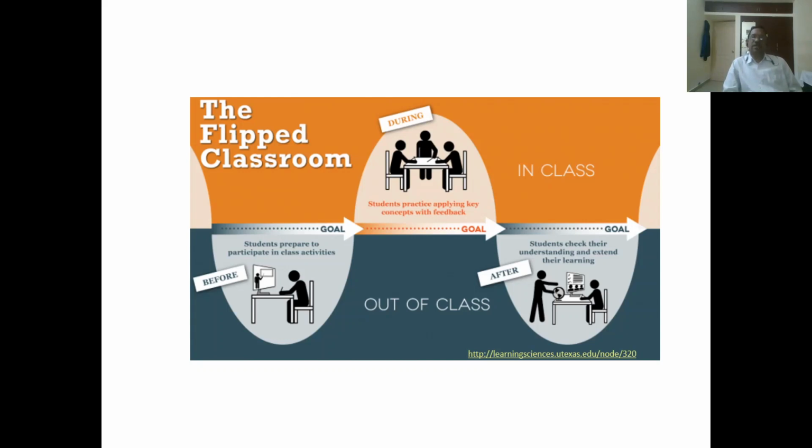That is the major activity done in the classroom. After the discussion is over in the classroom, they are going to apply. They check their understanding level. So that is again they are going out of the class. The main class activities are done only in the discussion phase.